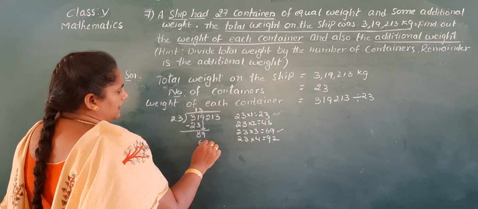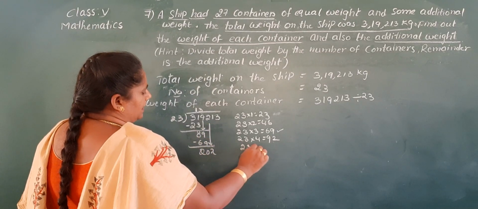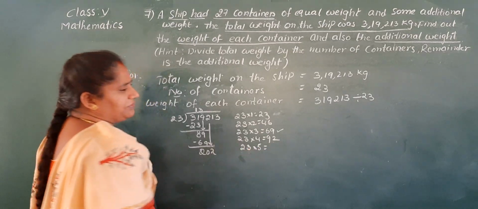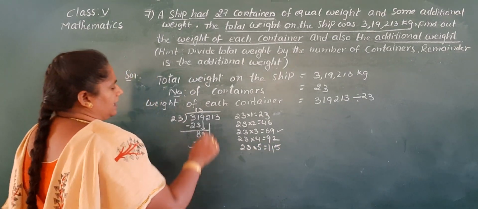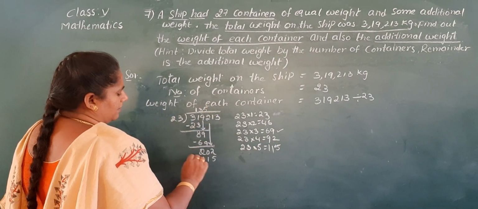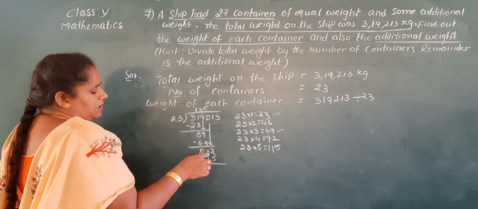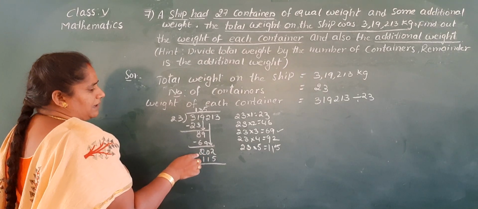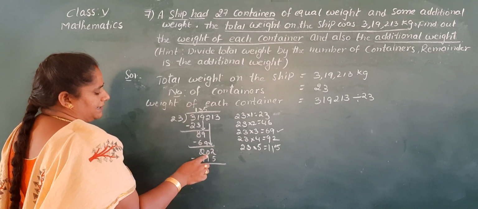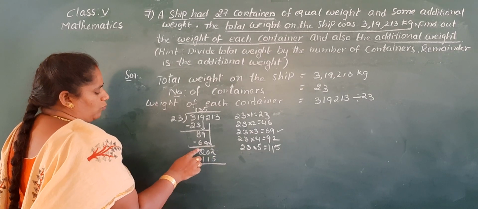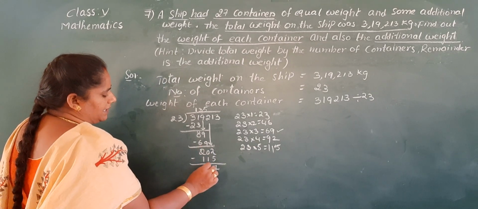Okay, 69. Now 0, take down 2. So 23 into 5. 5 3s are 15, 1 in hand, 5 is down. 5 2s are 10 plus 1, 11. 115. So here 0 is there, so from this number you take borrow. So this becomes 10 and this 2 becomes 1. After, from this number we take borrow. Then 2 becomes 12 and 10 becomes 9. So 12, 9, 1. 12 minus 5 is 7. 9 minus 1 is 8.